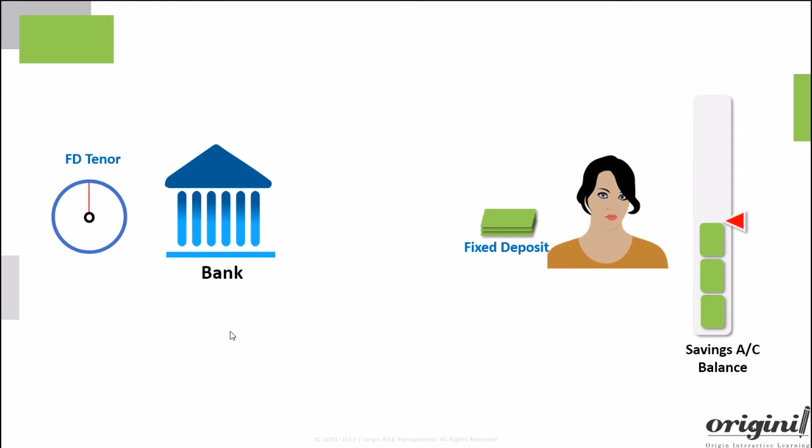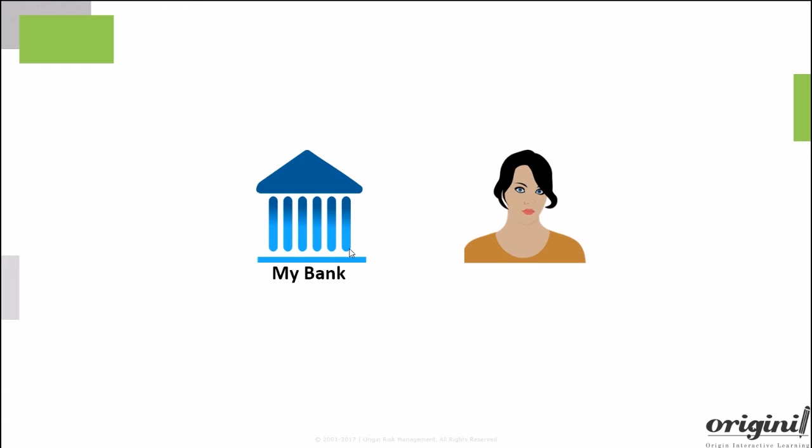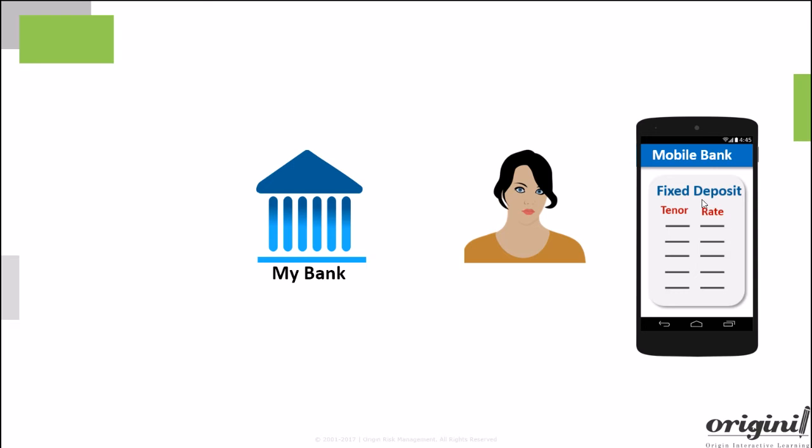How do you invest in a fixed deposit? You may visit the branch where you already have an account and let the bank know that you want to invest in a fixed deposit. The bank will tell you what interest rate they could pay for periods ranging from 7 days to up to a few years. You may choose the fixed deposit tenor depending upon how long you would like to invest your surplus fund and the quoted interest rates. Most banks' mobile apps will also allow you to invest in fixed deposits.